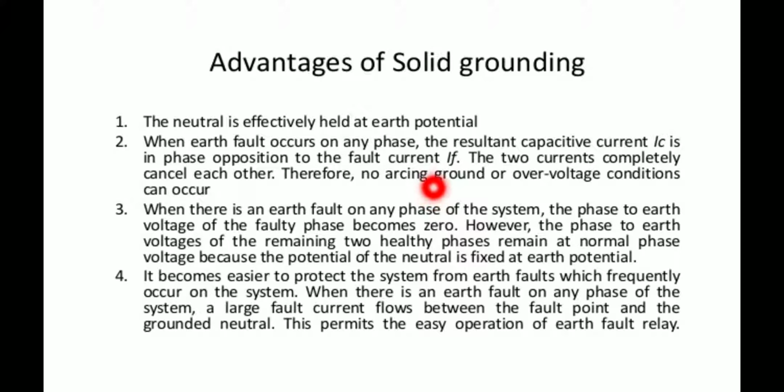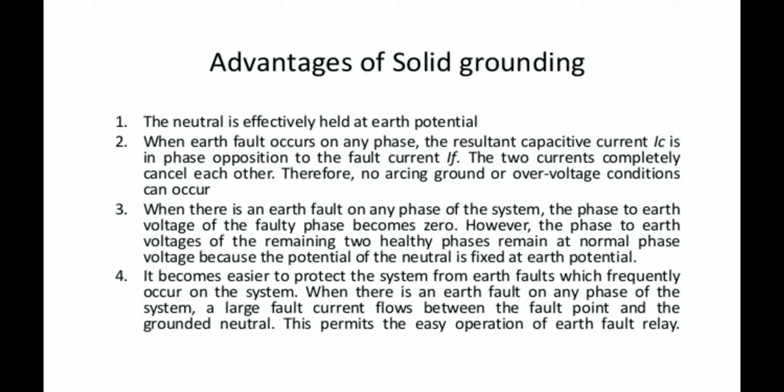What is the meaning of arcing ground? It is also an electrical phenomenon in which the voltage of the faulty phase fluctuates. For example, when an earth fault occurs on any phase, either R phase, Y phase or B phase, let us take the R phase as the faulty phase.